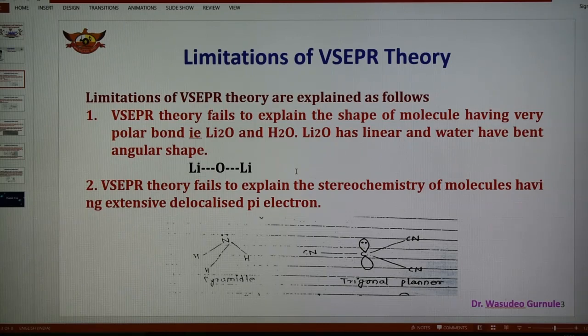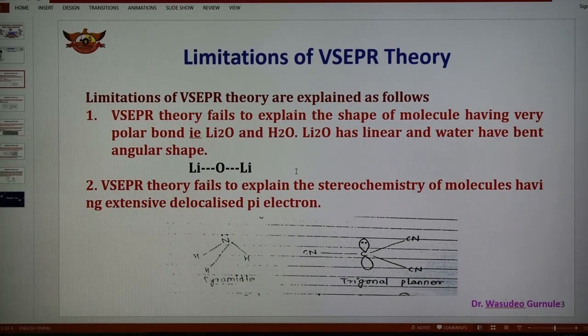In both cases the oxygen atom has lone pairs of electrons, so the geometry of the Li2O molecule should be like water, an inverted V shape. Water has an inverted V shape, so Li2O should also have an inverted V shape structure, because the oxygen atom in both cases has lone pairs of electrons and two bond pairs of electrons.